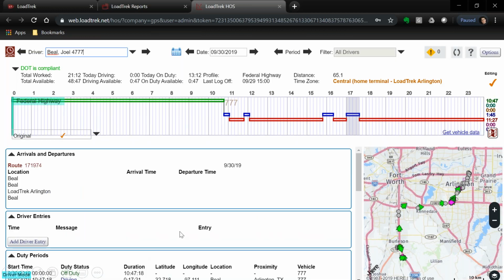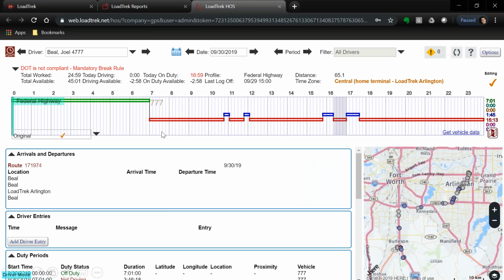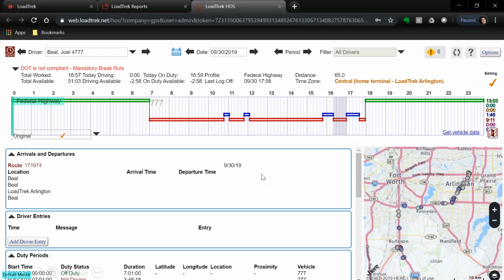And I have the same log as I had before, but again, I need to click on Options and then click down here on my graph grid to insert at 7:01 my on-duty not driving period of time with my comment. There's my clock in, and let's do the same thing for the end of the day. Insert off-duty at 17:58, my off-duty period of time with the comment, driver did not log on nor log off. And I add it, and there's my edited log. So again, two ways of doing it, from the driver's perspective or from the vehicle perspective.